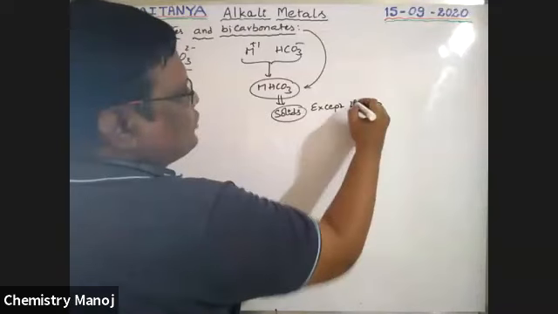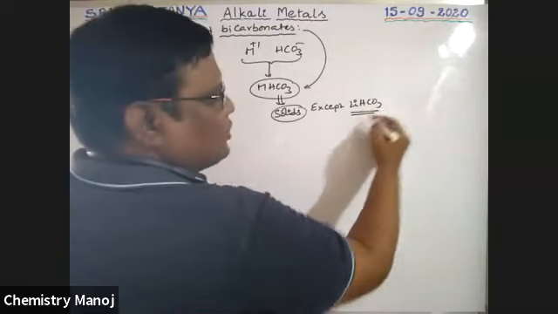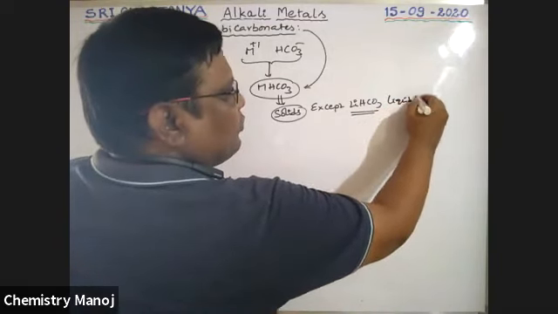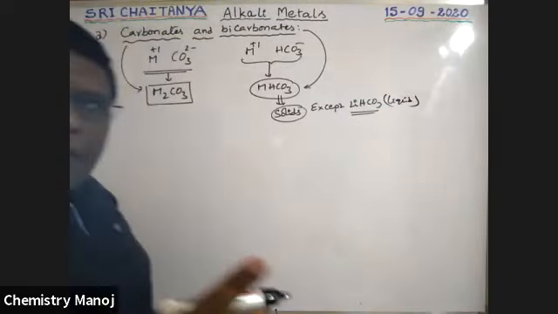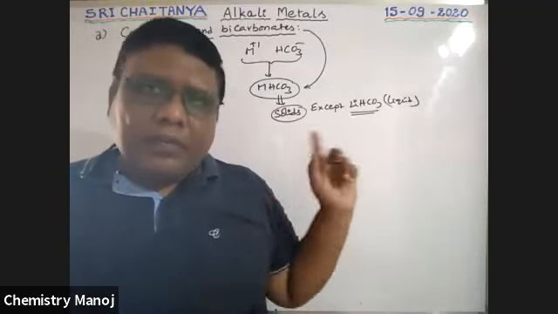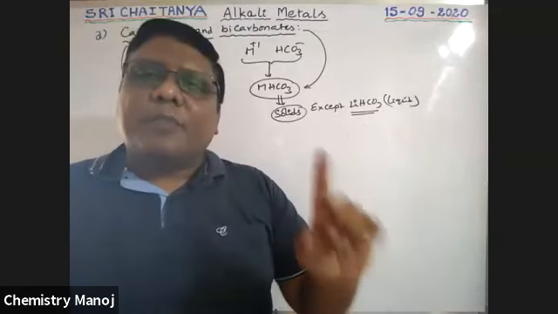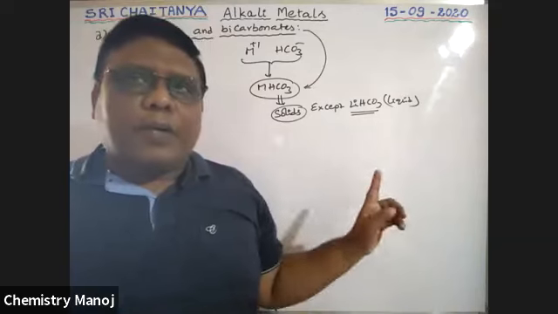It is the exceptional case, boys. Anomalous property, please keep in mind. Lithium bicarbonate is not solid, it is liquid. At room temperature, all bicarbonates are solids for our alkali metals, but lithium bicarbonate is only liquid. It is a special property for lithium, anomalous property of lithium.